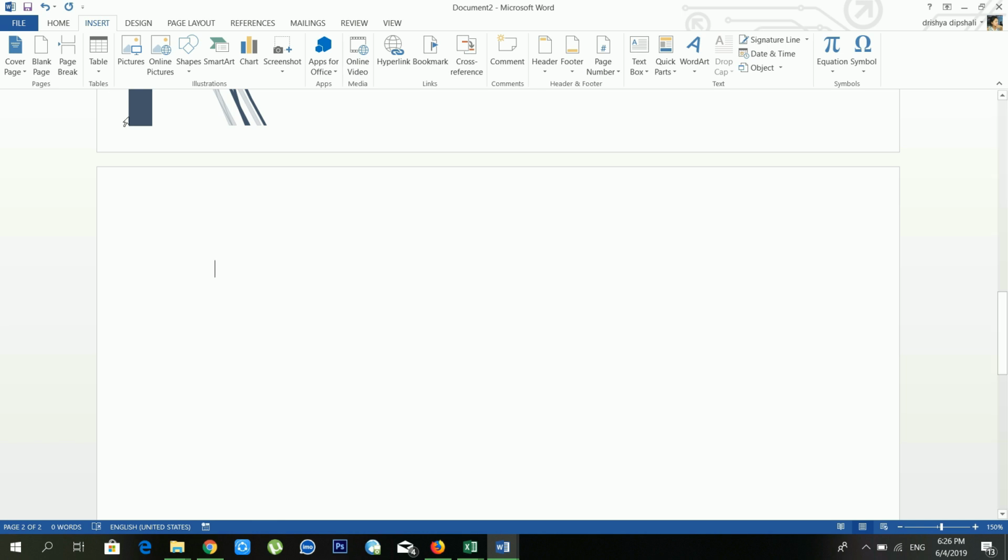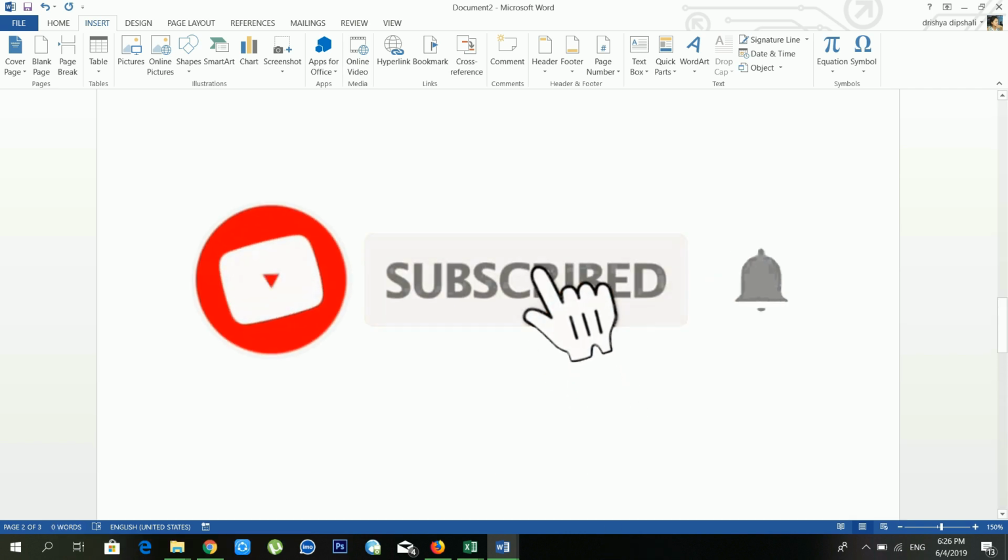Another option available is blank page. If you want to insert more blank pages, you have to use blank page, or you can directly press Control plus Enter also. This time I'm using blank page directly. See, before there were only 2 pages, now there are 3 pages available in my document.